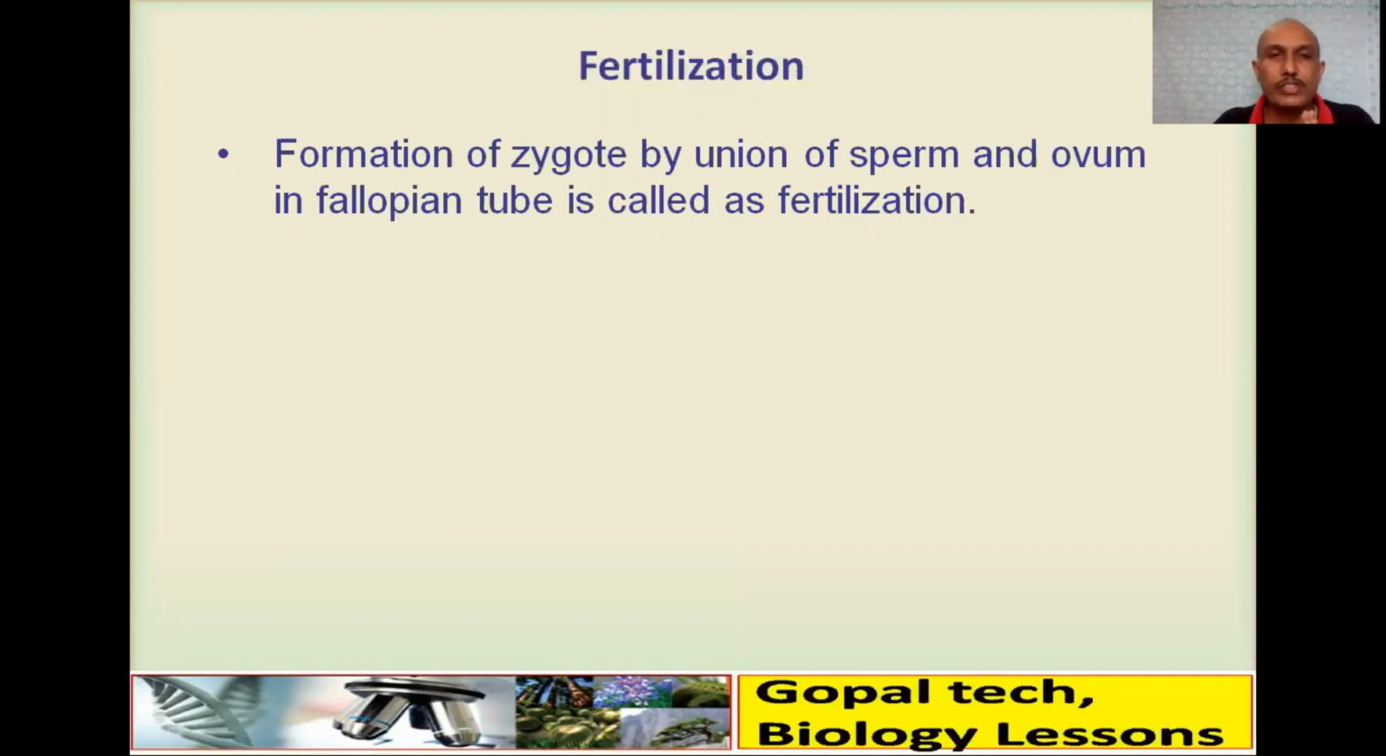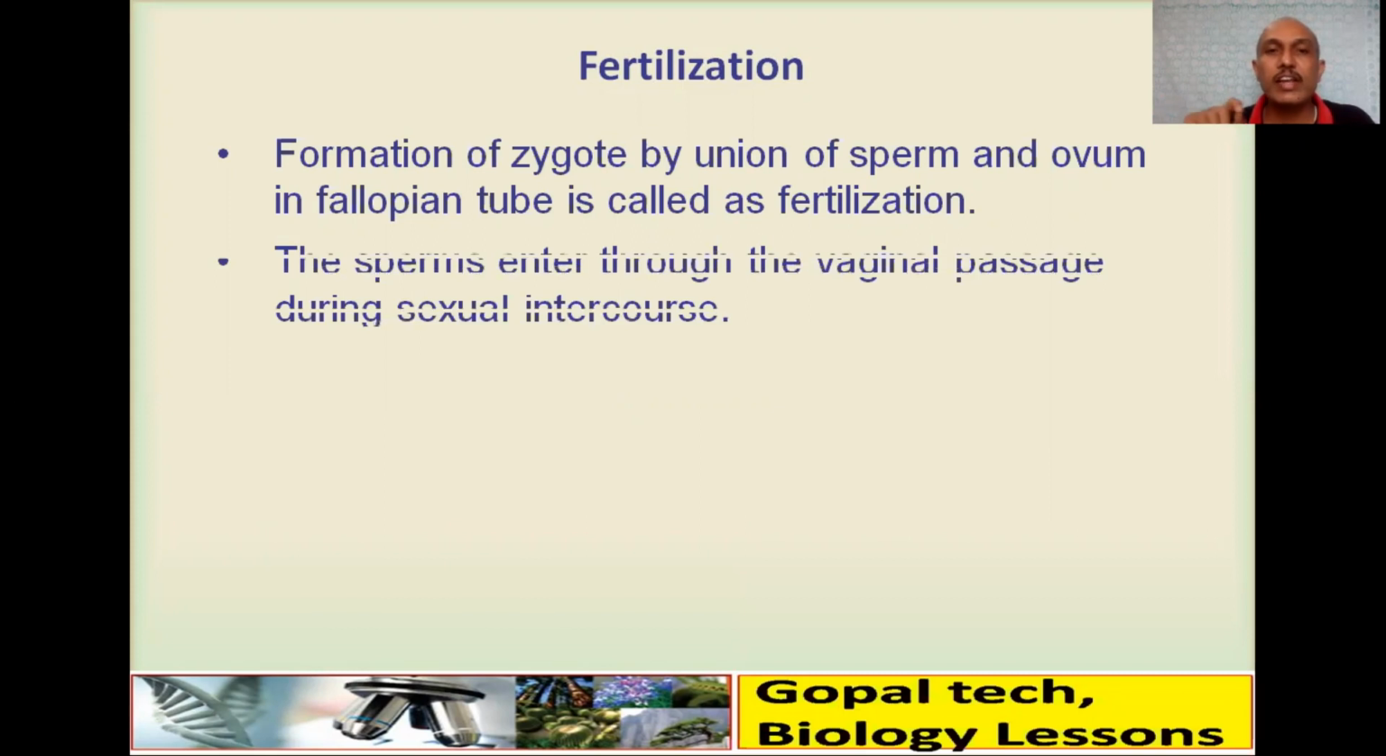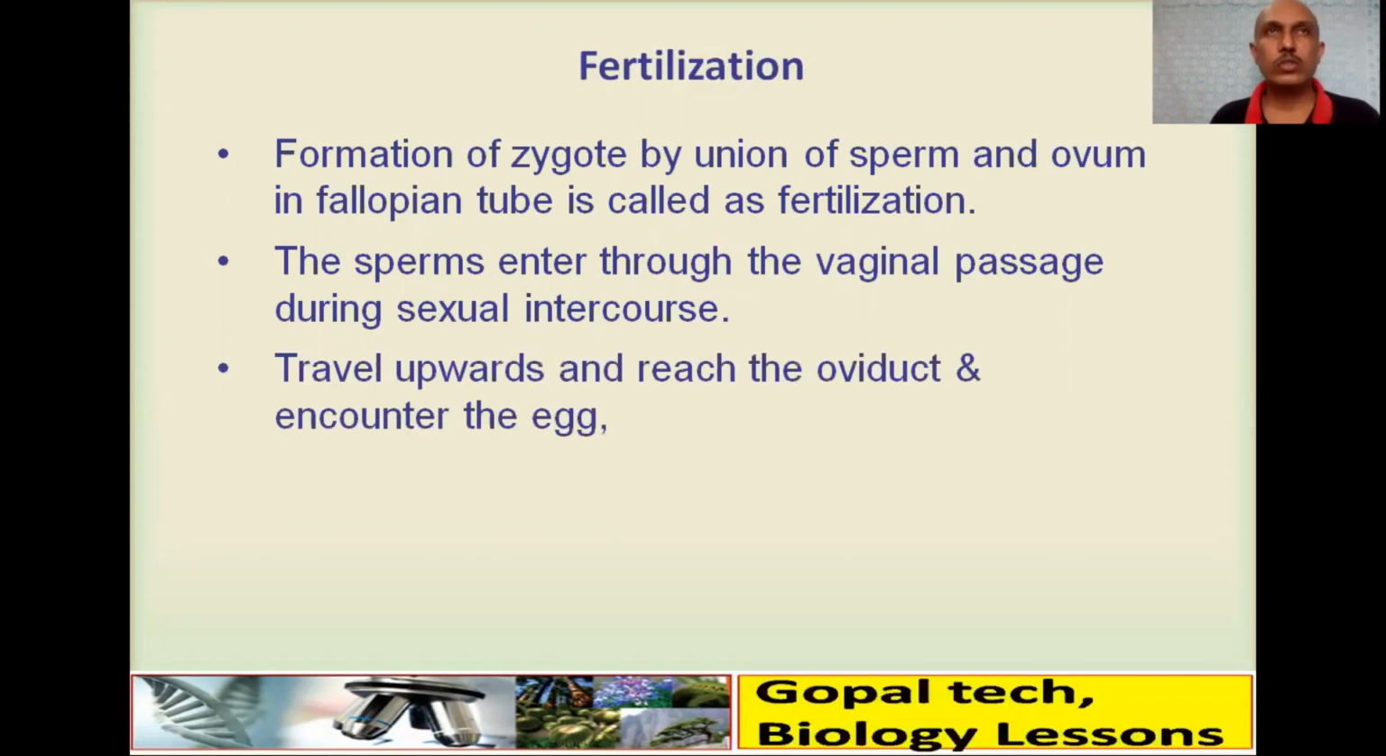So what is fertilization? It is the formation of a zygote by the fusion of sperm and ovum, which takes place in the fallopian tube. The sperm enter through the vaginal passage during sexual intercourse, travel upward, reach the oviduct and encounter the egg if it is present. Then they fuse and produce a zygote.